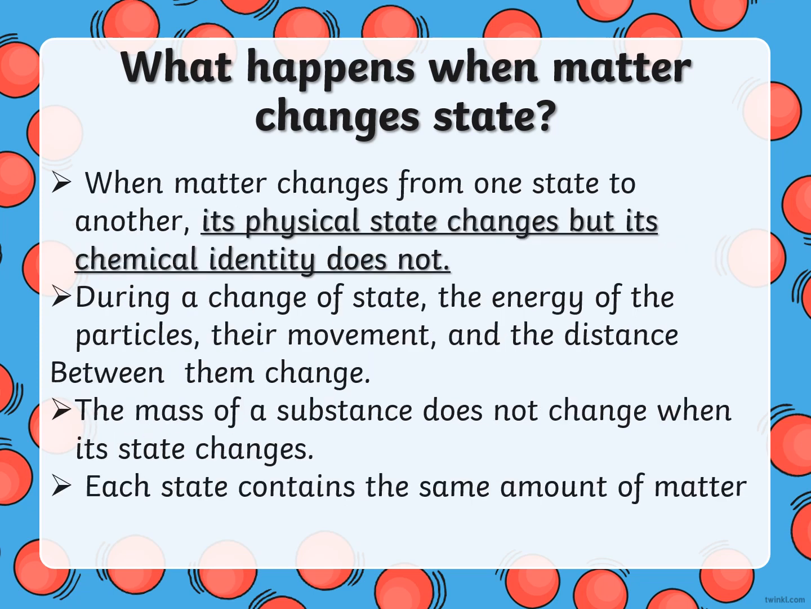When matter changes from one state to another, this is a physical change, but its chemical identity doesn't change. In a change of state, the energy of the particles, their movement, and the distance between them change, but the mass of the substance doesn't change when its state changes. Each state contains the same amount of matter.